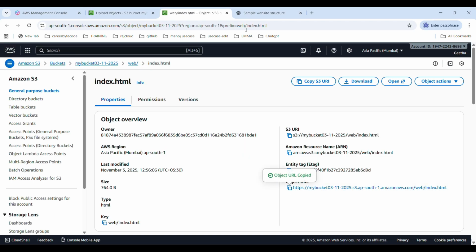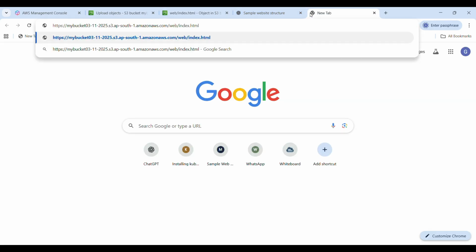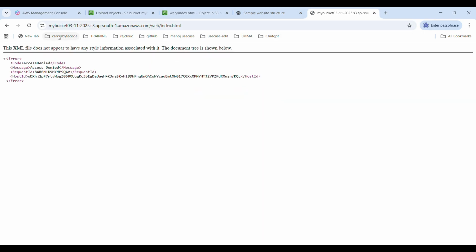Next, I will check the object URL. Just copy and paste it in the browser. I check whether it's working successfully. No, it shows the error as access denied because I need to give permission.